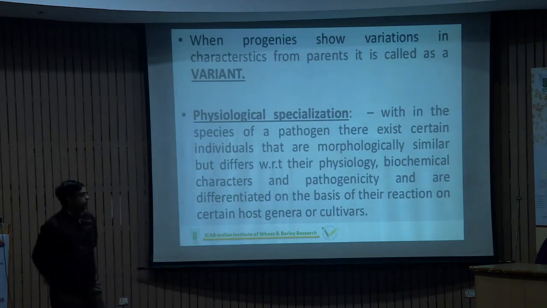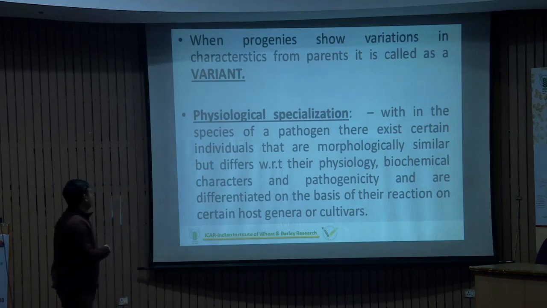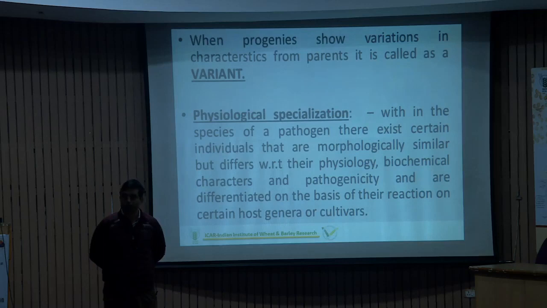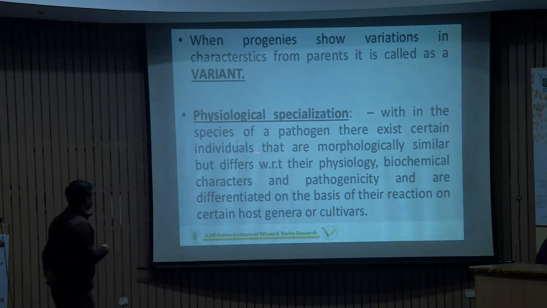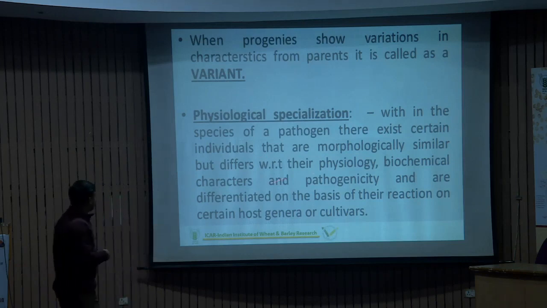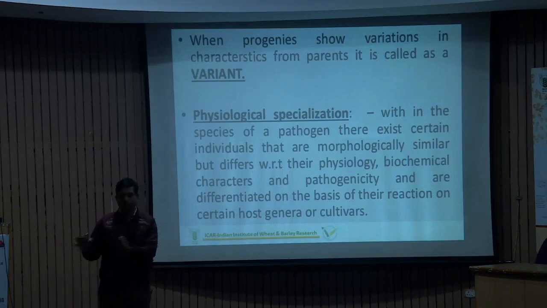Now, what is a variant? According to him, progenies which show variations in characteristics from their parents, deviation from the parent, are variants. But when we talk about physiological specialization, this means there is a difference on the basis of physiology of a particular isolated strain. Simple. Within the species of a pathogen, there exist certain individuals that are morphologically similar, looking similar, but there is a difference in their physiology, biochemical characters, and pathogenicity, and based upon this, they can be distributed on different types of hosts.